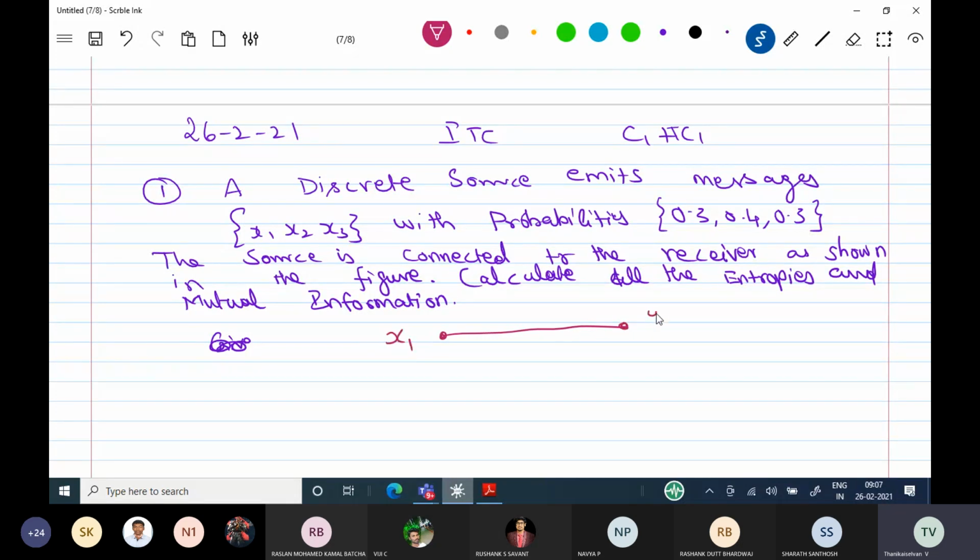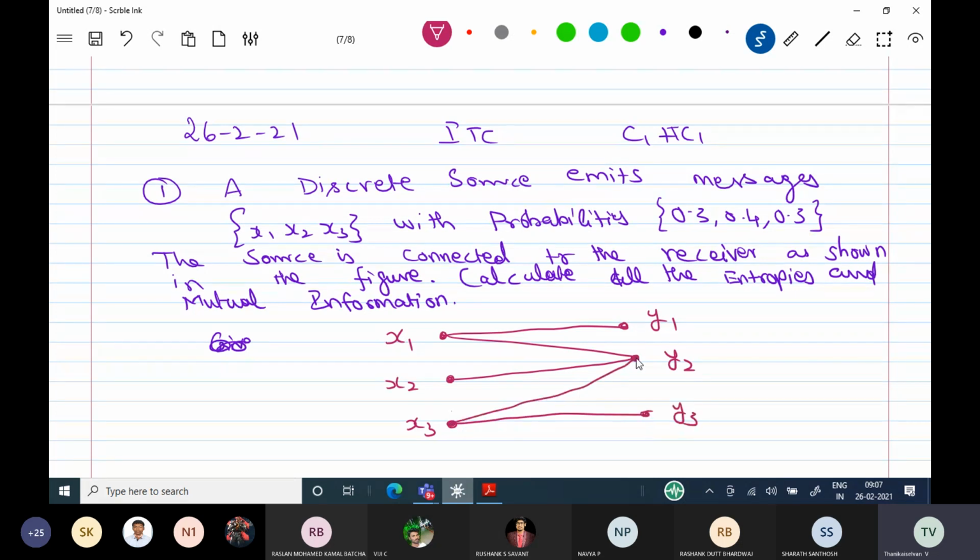X1 is transmitted, Y1 is received. X1 is transmitted, Y2 is received. X2 is transmitted, then Y2 is received. X3 is transmitted, Y3 is received. X3 is transmitted, Y2 is received. You see here some arrow marks are given. Near the arrow marks, some probabilities are written: 0.2, 1, 0.3, 0.7, like this. So now these are the things given to you.